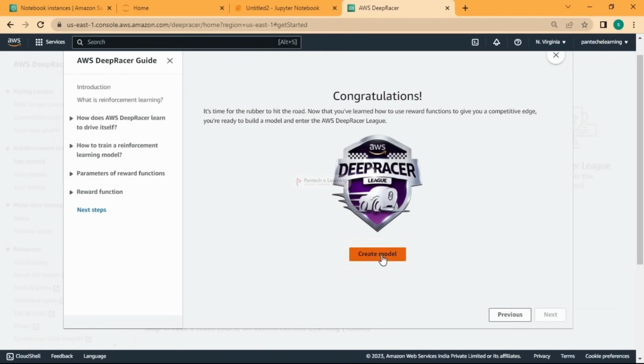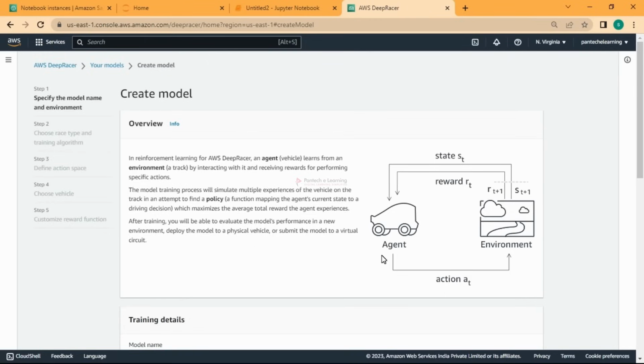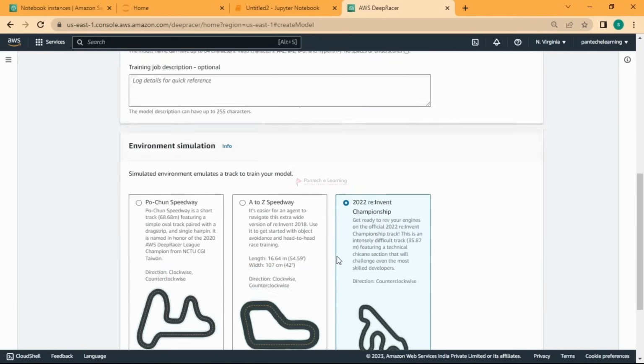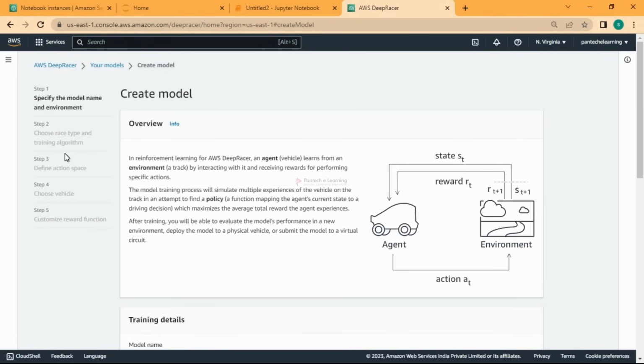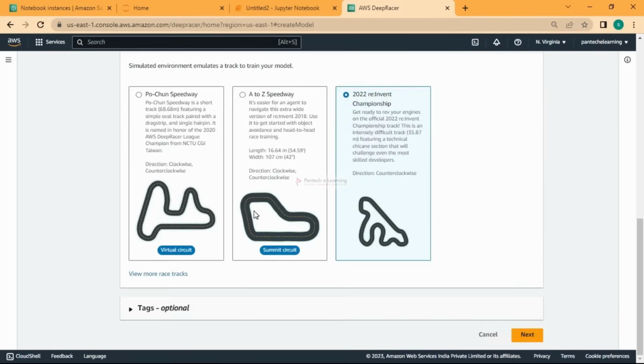You can go and create a model, but you need further knowledge about creating reinforcement learning projects before you explore this part. If you create this, it can cost you a lot, so please be careful with that, don't just play with it. If you really have an idea about reinforcement learning projects and you want to explore this part too, then please have that knowledge in mind and then go and try or play with this.